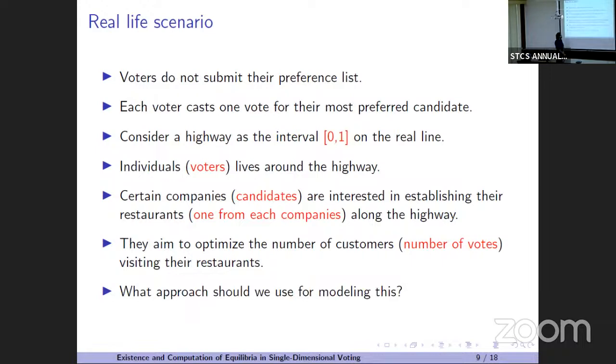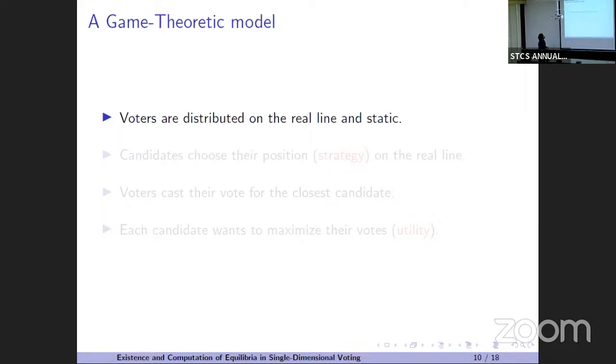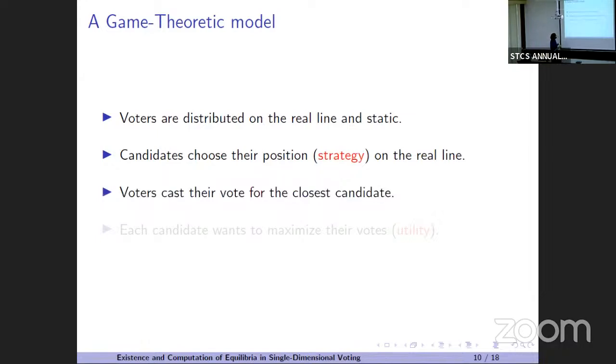So what approach should we use for modeling this? Let's take a game theoretic model. The voters are distributed along the real line and they are static. The voters are the people who live on the real line. The candidates are actually the restaurants. They choose their position on the real line, so it's their strategy: they choose a point in the interval 0 to 1. The voters will cast their vote for the closest candidate. Here, vote means that I will go to that restaurant. That's it. And each candidate wants to maximize their vote share, or utility.